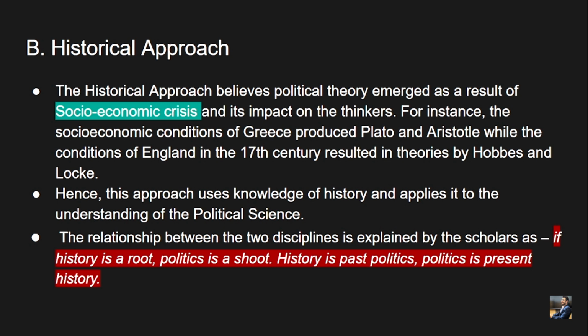The relationship between the two disciplines is explained by scholars as: history is a root, politics is a suit. History is past politics and politics is present history, right? Very valid, very beautifully put forward. If history is a root, politics is a suit, because whatever politics is prevailing right now will be history for tomorrow. So if history is yesterday, then politics is today. Very fair and valid point.